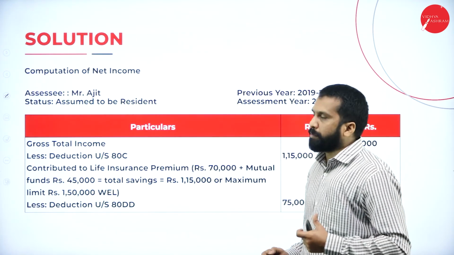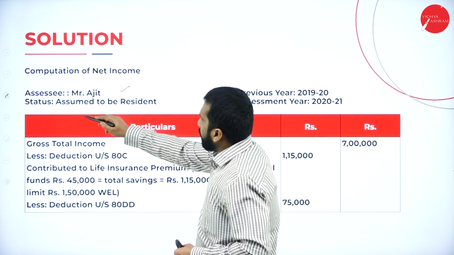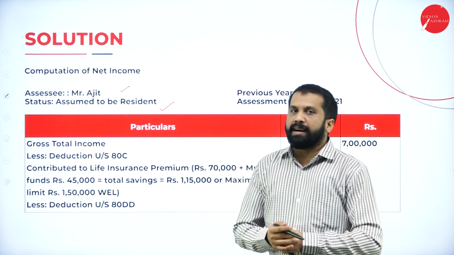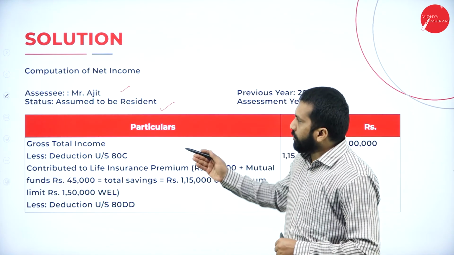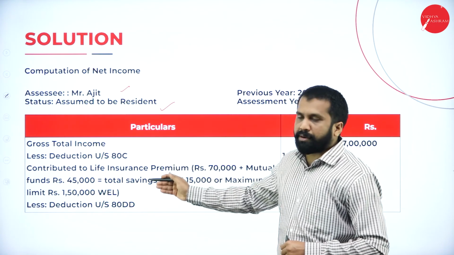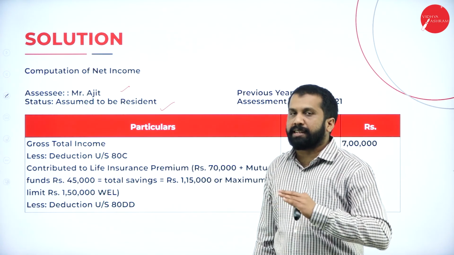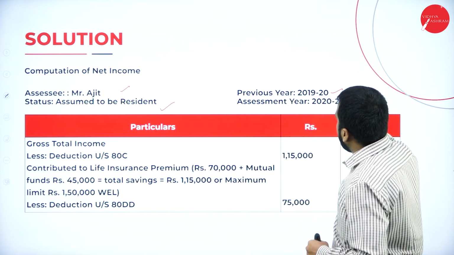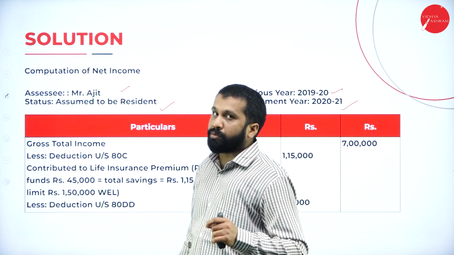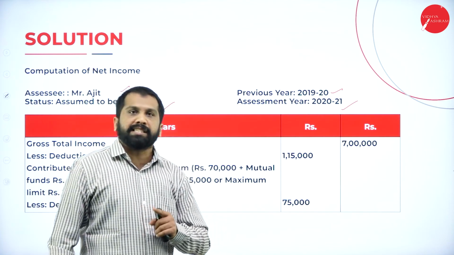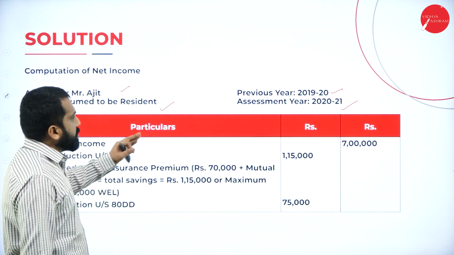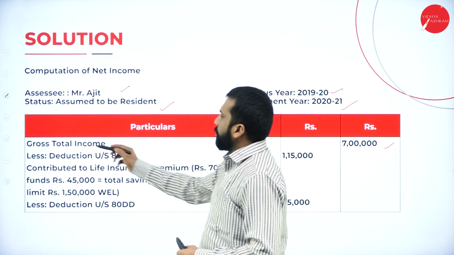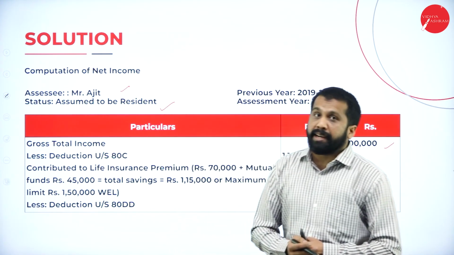Computation of net income of Mr. Ajit. Status assumed to be resident because they have not mentioned whether he is a resident or a non-resident. Everything, the details they have given, are for resident only. That's why we consider this as resident. Previous year and assessment year. Previous year is always 2019-20. Assessment year comes always 2020-21. So these are the information we have. We have to start from your gross total income.